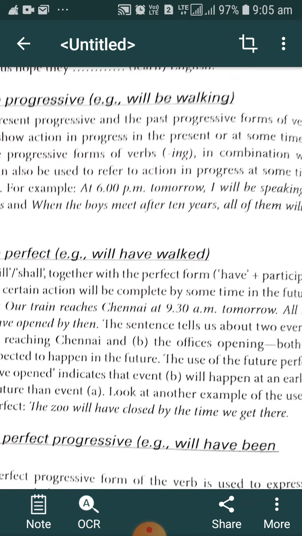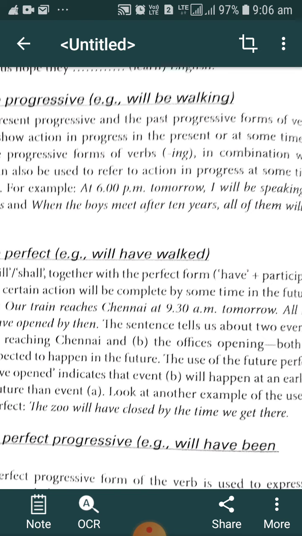What does it mean? It means at 6 p.m. tomorrow, at that time, some action will be going on there. The action will not be completed at that time, nor will it have to take place at that time, but at that particular time in the future, some action will be in progress. That action will be continuing at that time in the future. To describe that continuous, progressive action, we have to use future progressive tense.